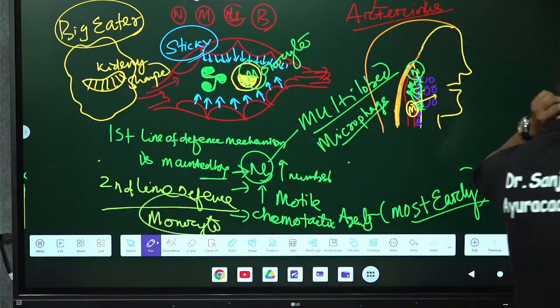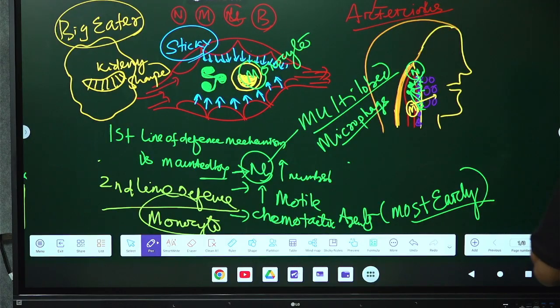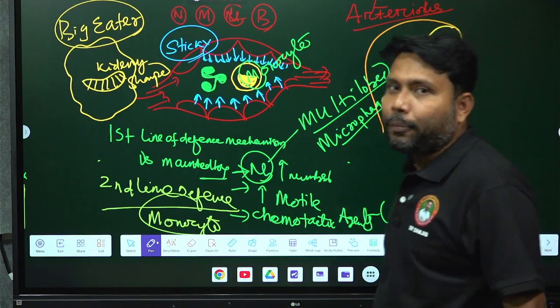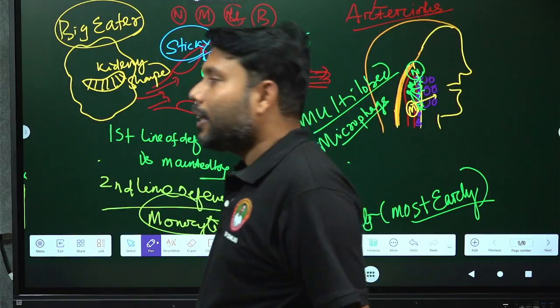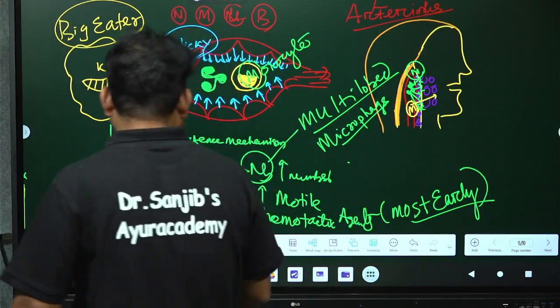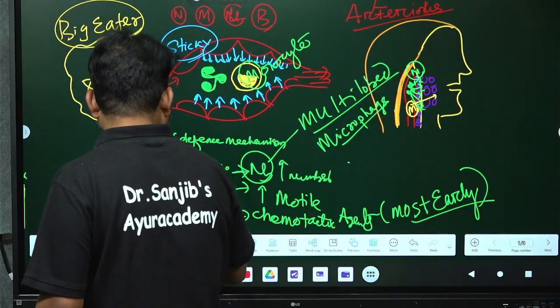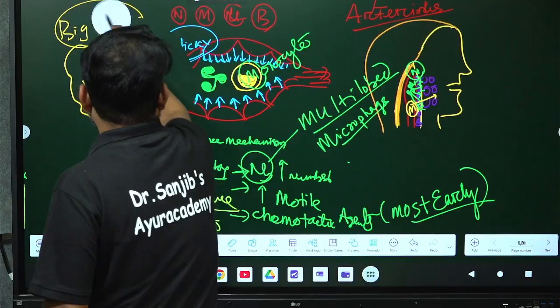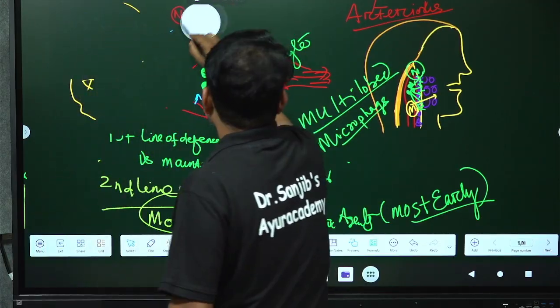Okay, then next is what? Then next is, we will come to how neutrophil damages the bacteria. This is most important. When neutrophils are coming to the active bacterial infection site, how are neutrophils killing the bacteria? It is very easy. Let me explain you. Okay, how are neutrophils killing the bacteria?